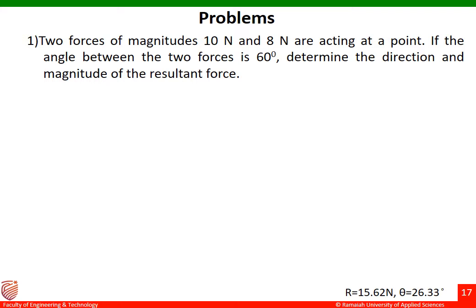Let me explain this with the help of figure. This is one force and this is one more force. Let me take this as 10 Newton and this as 8 Newton. The angle made by these two forces is 60 degrees.